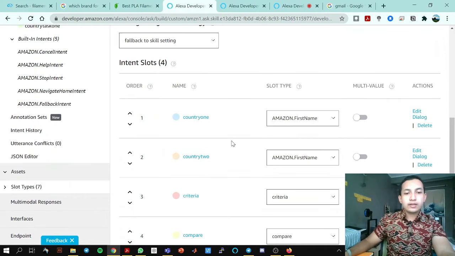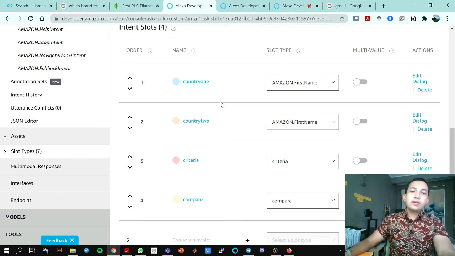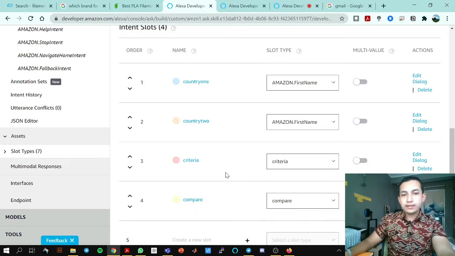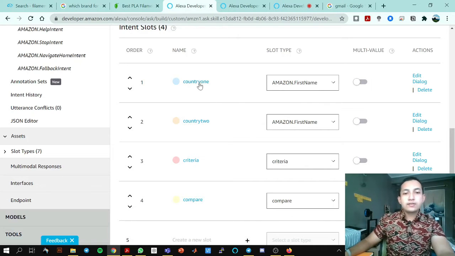Now for the intent slots, I will be using the 4 main ones as demanded by the assignment, which are country 1, country 2, criteria, and compare country 1 and country 2. Yes, similar, they take countries, but here we customize the slots to be Amazon first name. I will explain in a while in the coding after this. So for country 1, you could take any name of a country, and country 2, so on.